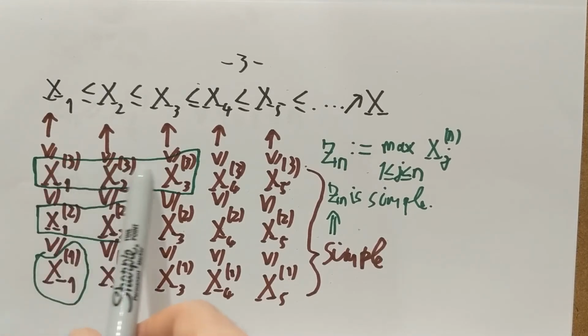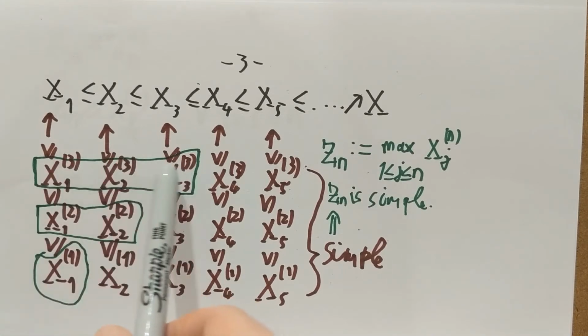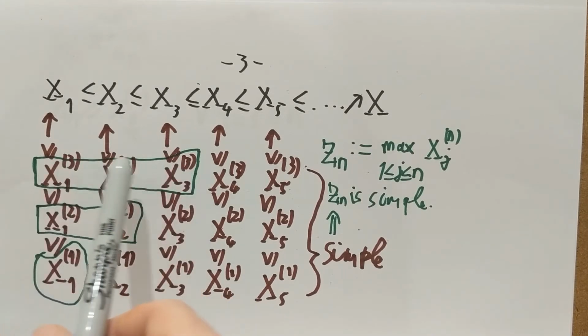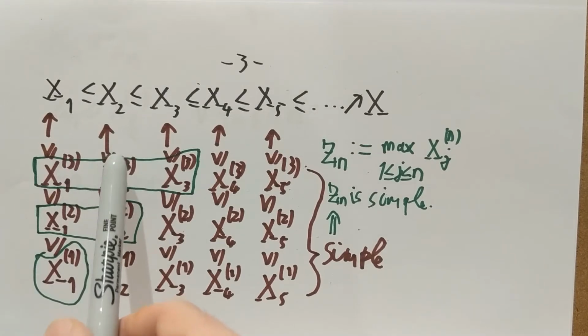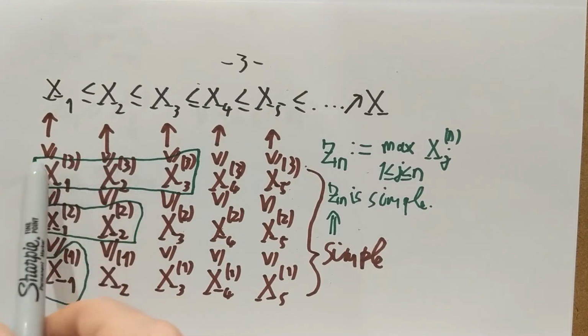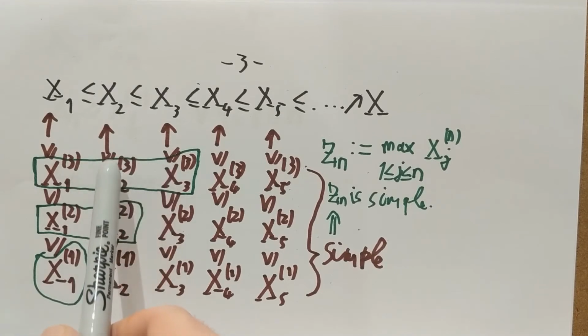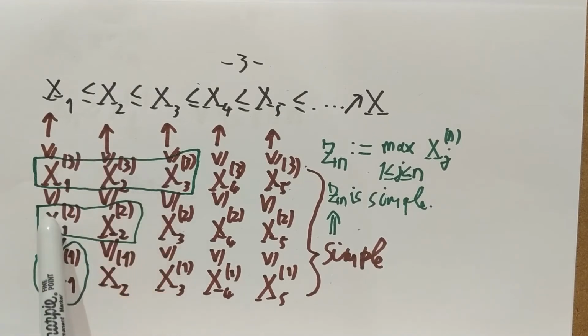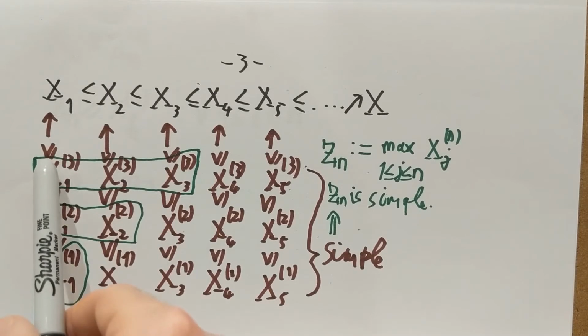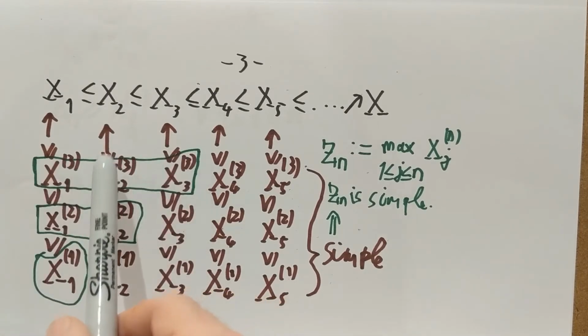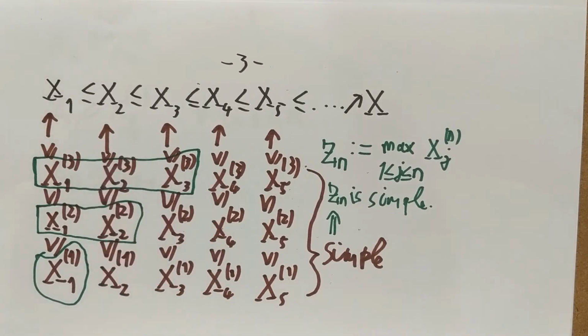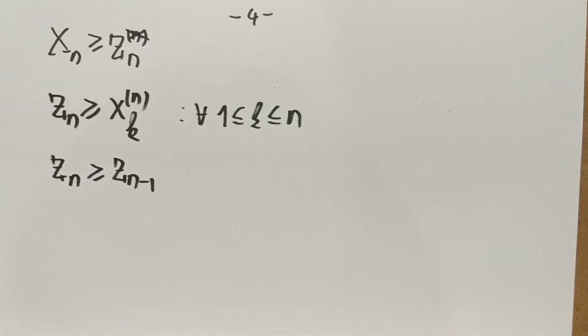And now if I maximize again over these three entries, or over whatever number of entries I have, then I again can only increase my value. So if this is Z3 and this is Z2, then I increase the value this way and then maximize across all these three. So that's how I'm getting to something larger than in the previous row, and that's why Zn is larger than or equal to Zn minus 1.